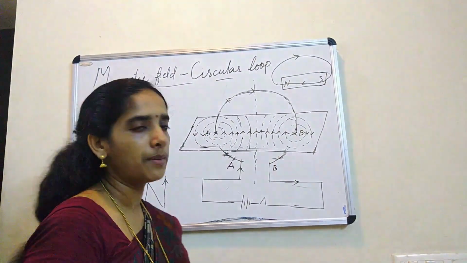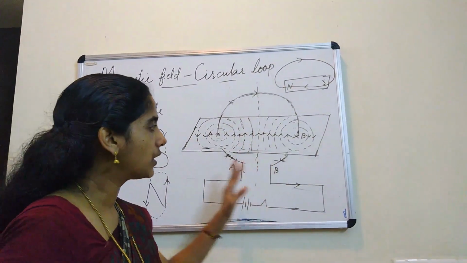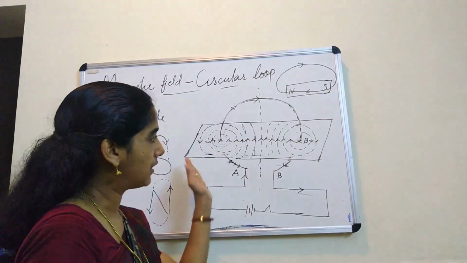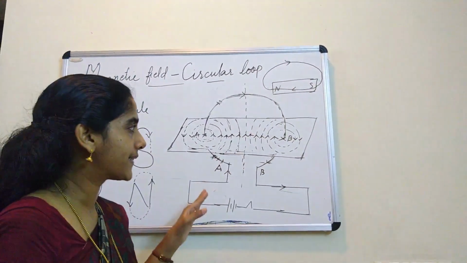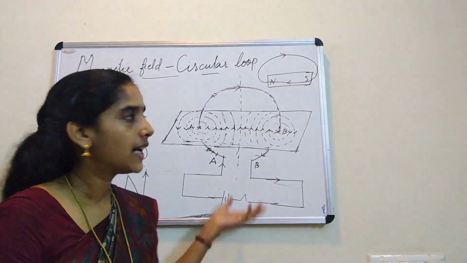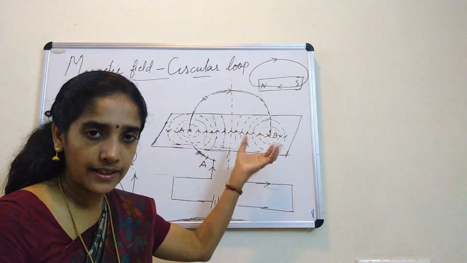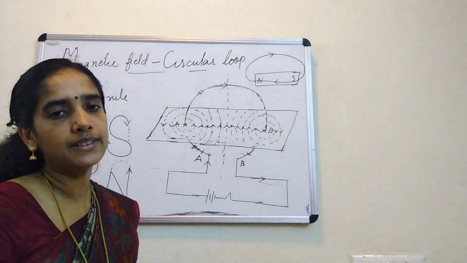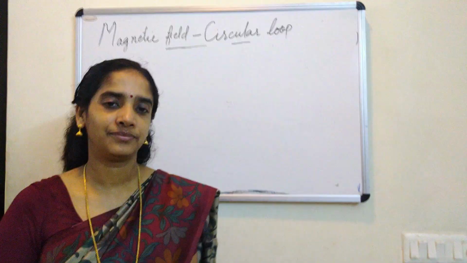Okay, so this also can be asked to write as an activity. Activity same only. After drawing the figure, you write: arrange the circular loop with a battery and pass the current, put the iron powder, see the pattern, put the magnetic needle. Here also, as you reverse the current, what happened? The direction of magnetic field reverses. As you increase the current, the strength of the field increases. And here the strength of the field is maximum where? Maximum at the center. That's all about a circular loop.